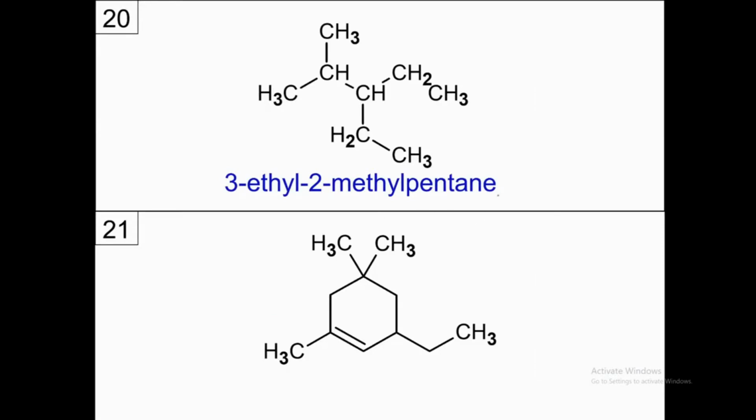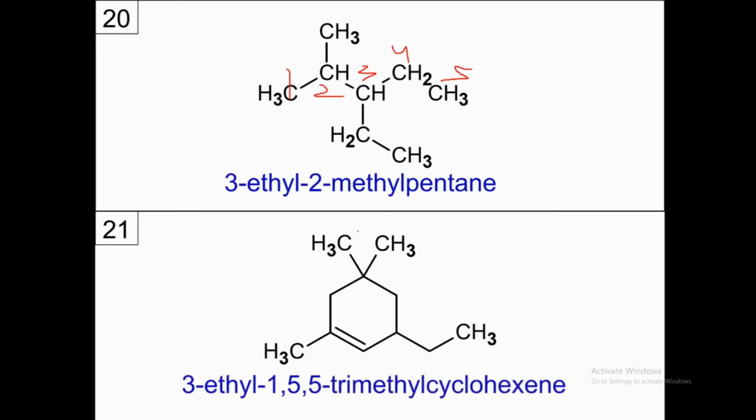So it's easy. You start numbering from this carbon. 1, 2, 3, 4 and 5. We have already done this. 3-ethyl 1,1,5,5-tetramethyl cyclohexene, and that's the end of the nomenclature practice of alkanes, cycloalkenes and alkenes as well. We touched a little bit on alkynes as well.